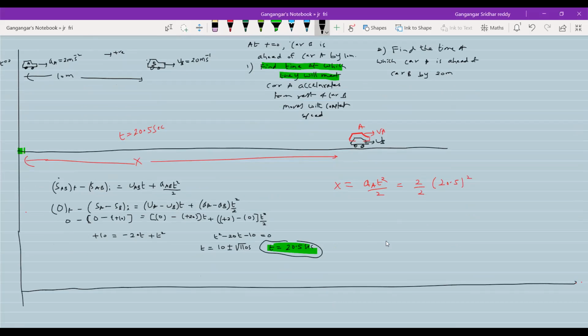So here the car B will be here. Car A will be ahead of it. So that was the condition that was given to us. It will have some velocity. You can call it V2 or something. So what is the distance given to us? 20 meters. This particular time is what we have to calculate, T2. You have everything in front of you.